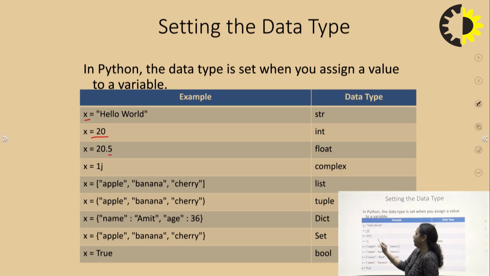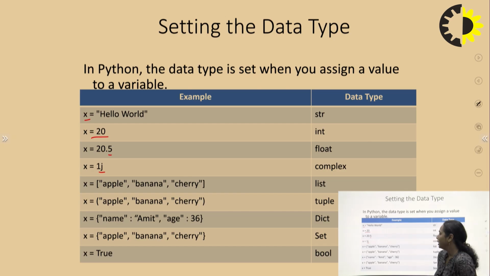Next, if I take 20.5, now I am storing float type data in the variable x. When I print the output, it will return the type of data as float. Now it is written 1j, which is complex data type. So when I print the data type of x, it will return complex type data.